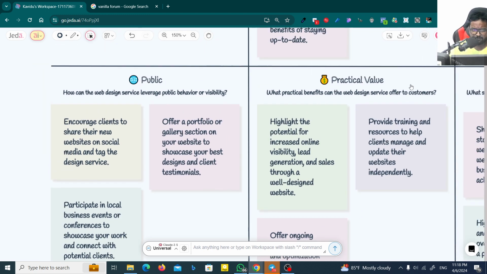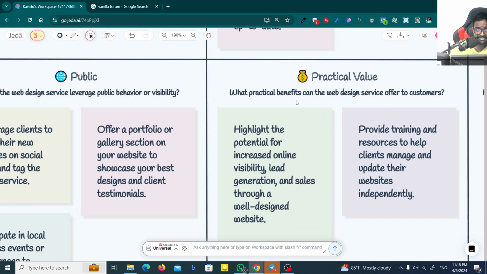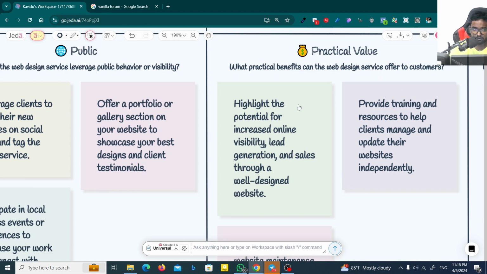That's all. And what about the practical value? What practical benefit can the web design service offer to customers? Highlight the potential for increased online visibility, lead generation, and sales through a well-designed website. So you have to design a cool website. If you're a designer, why can't you design a great website for your customers, so they can be surprised by seeing your website? That's the point, right?